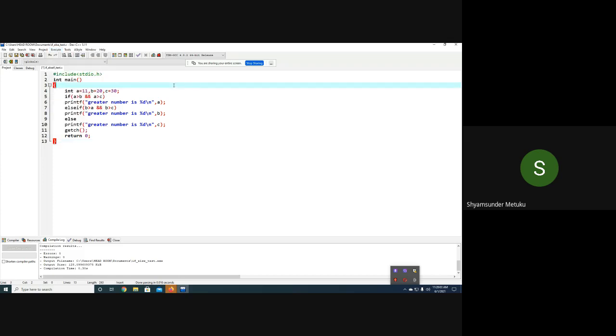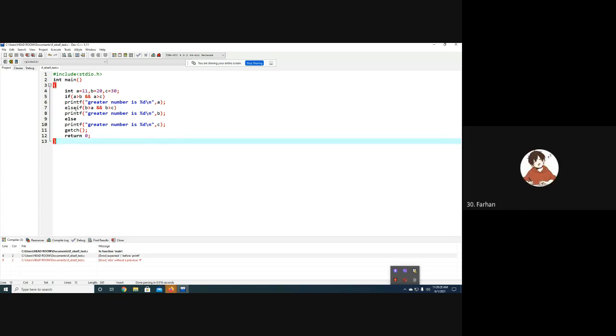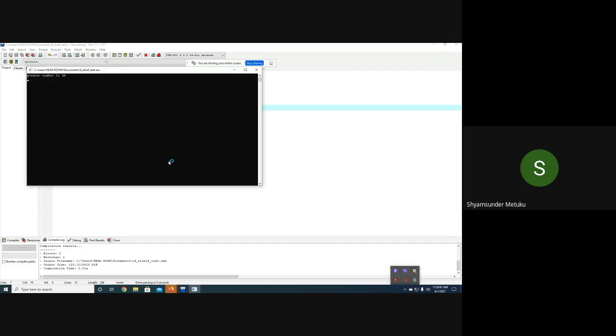As per this program, which one must be the output? Obviously 30, right? 11, 20 and 30, the highest number is 30, yes or no? Respond, I'm asking you only. There is some error, I think else without a previous if. I think there should be a gap here. It all depends on the compiler. In Turbo C it was okay to use else if directly, here it is not taking, that is very fine. Maybe that could be the reason. Yeah, it is fine, so the greater number is 30.